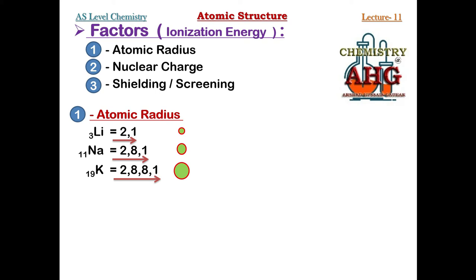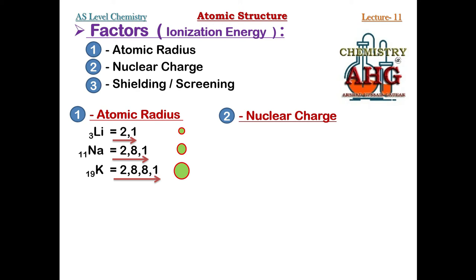That's it. Moving on, second factor: how nuclear charge can control ionization energy. First of all, if you look at its name, nuclear charge, what comes to your mind? What is nuclear charge? Nuclear charge is the charge on the nucleus of an atom, and as you know, the nucleus of an atom contains two important particles. One is the subatomic particle proton, the other is the subatomic particle neutron.